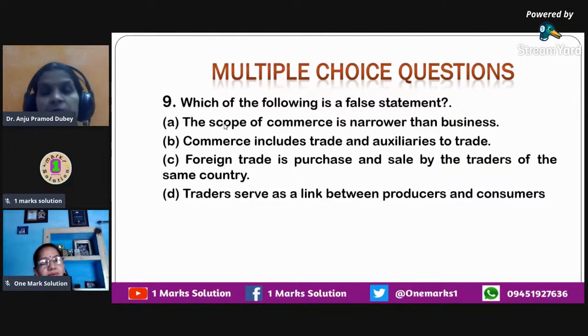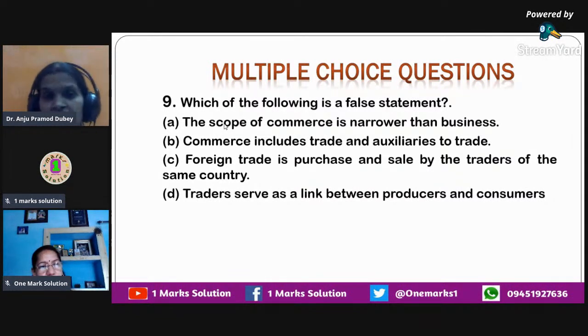So the third option that you have over here is foreign trade is purchase and sale by the traders of the same country. Now, this is an option which is not right. When I say foreign trade, the word foreign itself specifies that it should be between two or more countries, whereas in the given statement it says that foreign trade is purchase and sale by the traders of the same country.